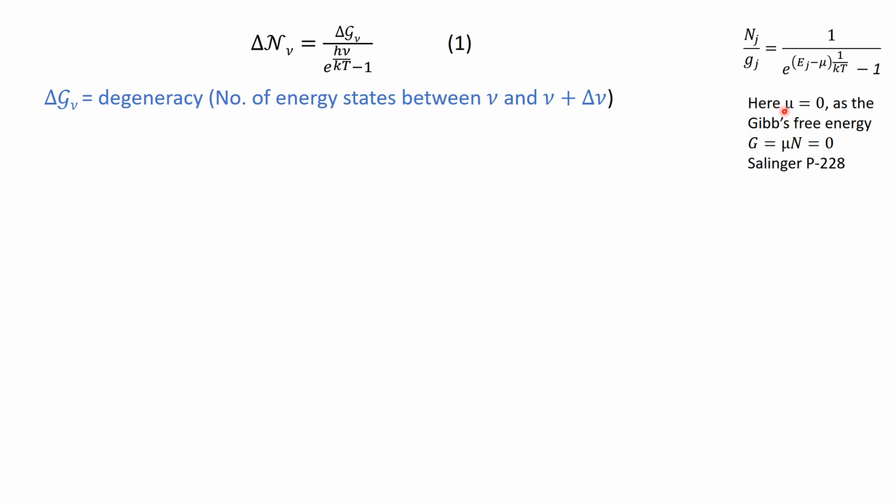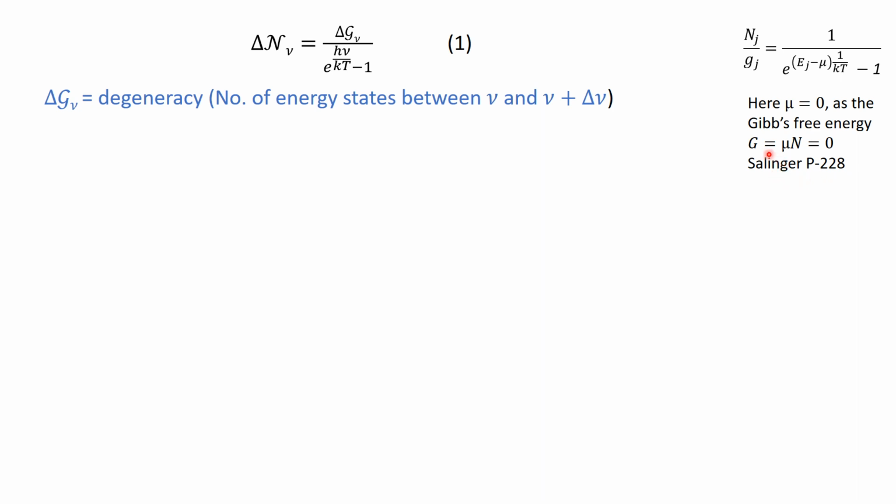So here we take the chemical potential mu equal to 0, because for black body radiation the Gibbs free energy is equal to 0, and the Gibbs free energy G is equal to mu n. So n, the number of photons, is not equal to 0, so of course the chemical potential is equal to 0, and all this explanation is given on page number 228 in the book of Salinger.